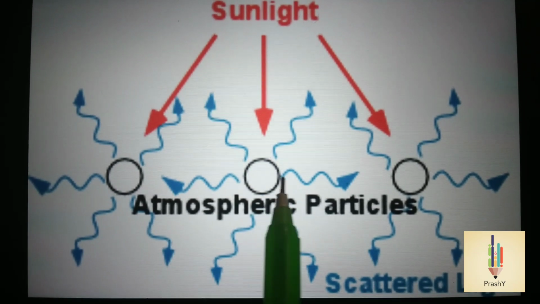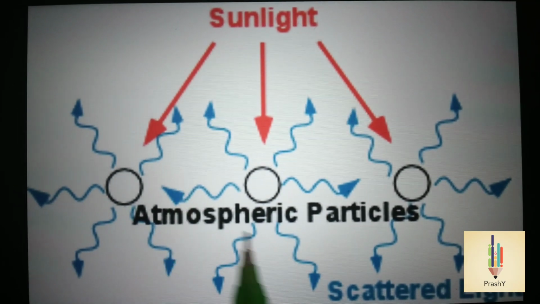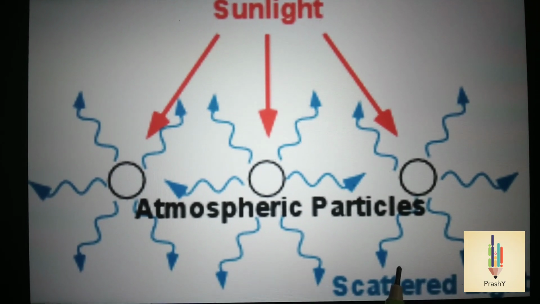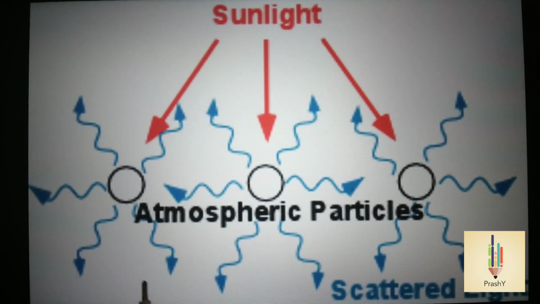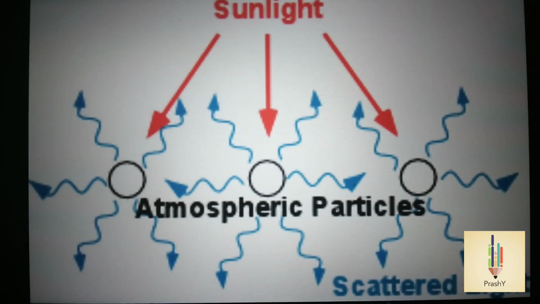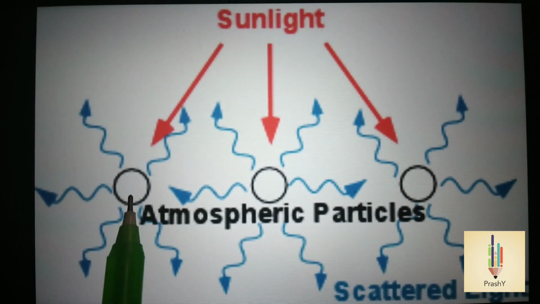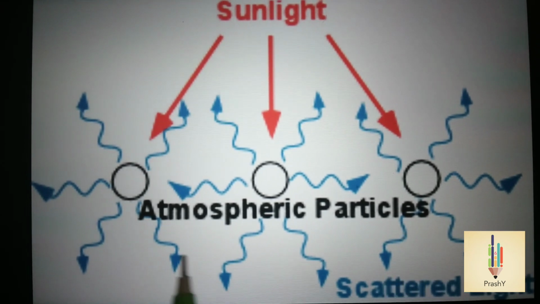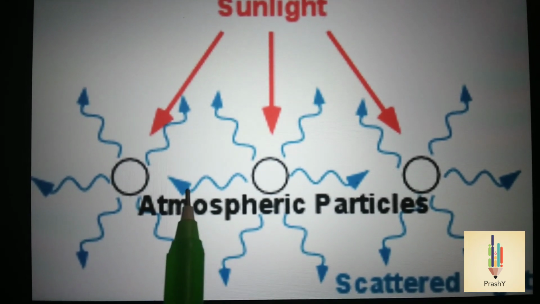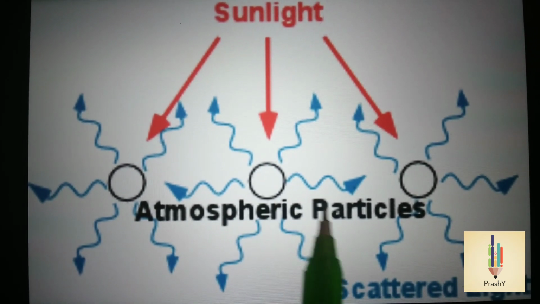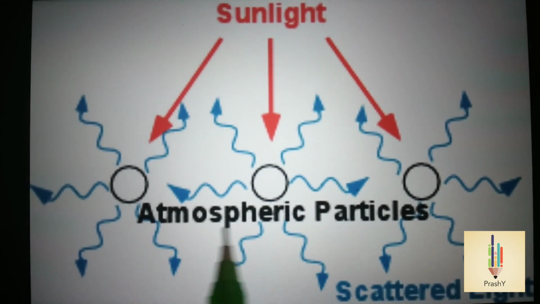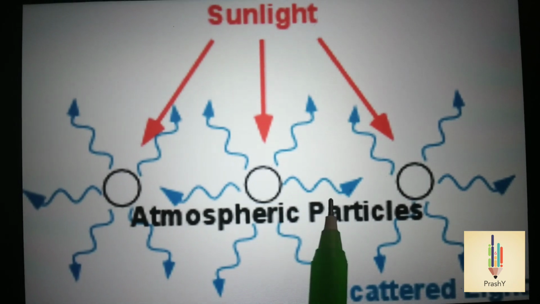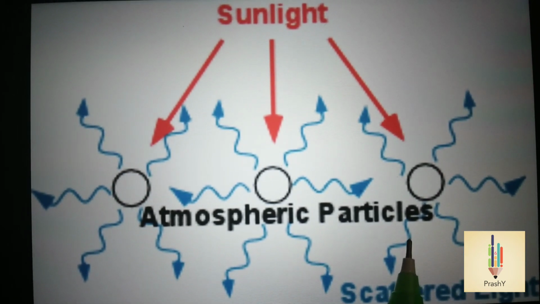This process of re-emission of light in all directions with different frequencies is called scattering of light. The re-emitted light is called scattered light, and the atoms and the molecules are called scattering centers. The intensity of scattered light varies with the angle of scattering.